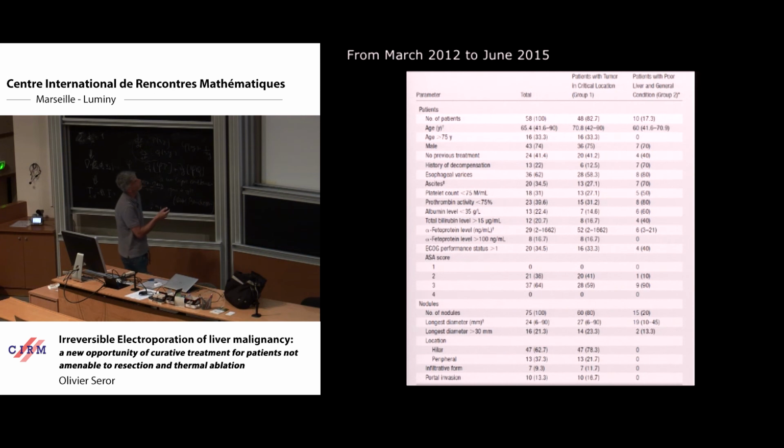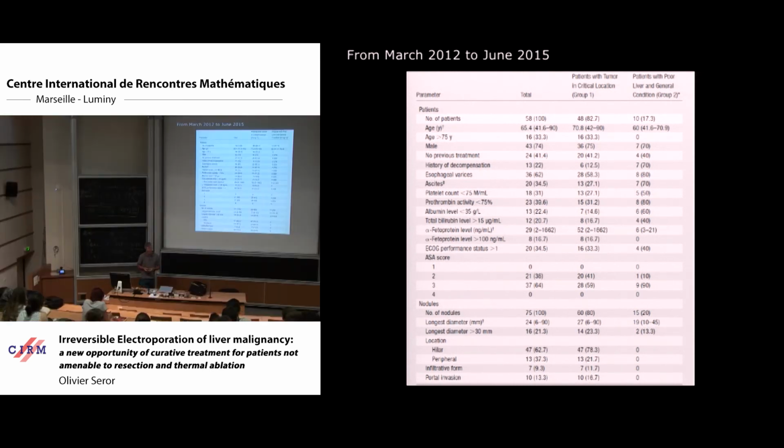In the main group of 48 patients, we selected IRE because the tumors were in an unfavorable location, and in the small group of 10 patients, we selected IRE because of the underlying liver disease. Of course they have cancer of the liver, but the cancer was due to chronic liver disease, and the liver function of these patients was very, very low.